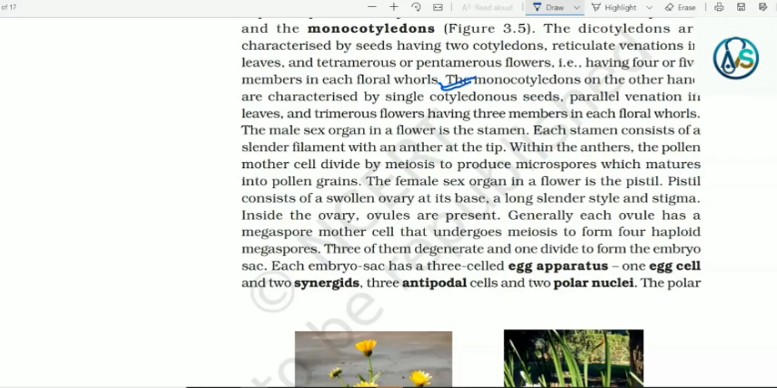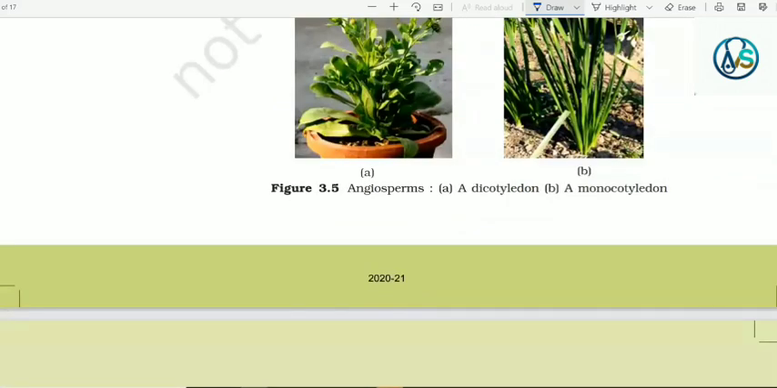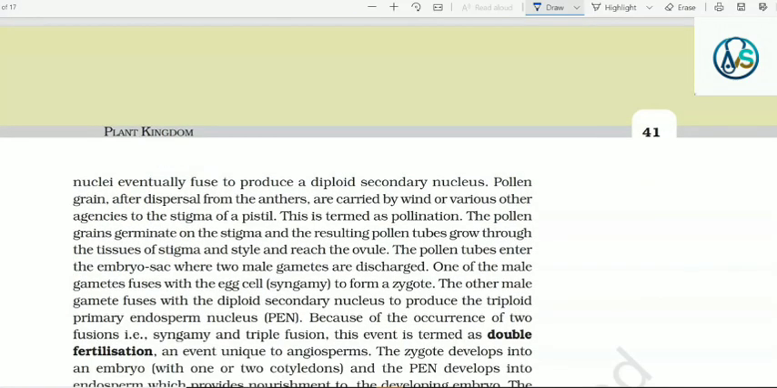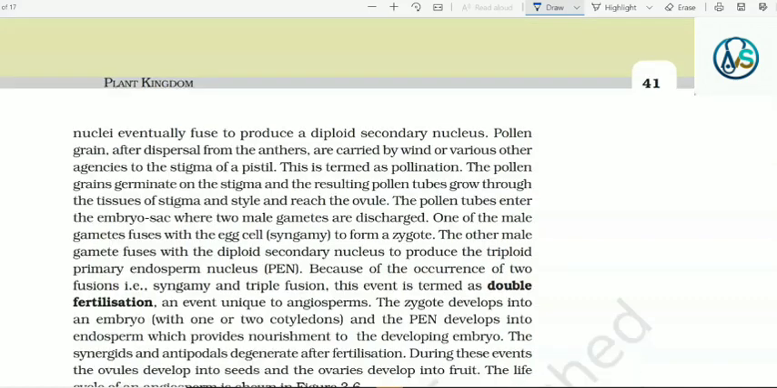Generally, each ovule has a megaspore mother cell that undergoes meiosis to form 4 haploid megaspores. 3 of them degenerate and 1 divides to form the embryo sac. Each embryo sac has a 3-celled egg apparatus, 1 egg cell and 2 synergids, 3 antipodals and 2 polar nuclei. Diagram of angiosperms: a dicotyledon and a monocotyledon. The polar nuclei eventually fuse to produce a diploid secondary nucleus.